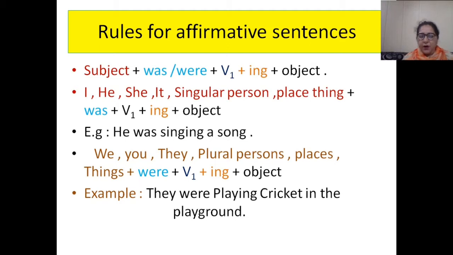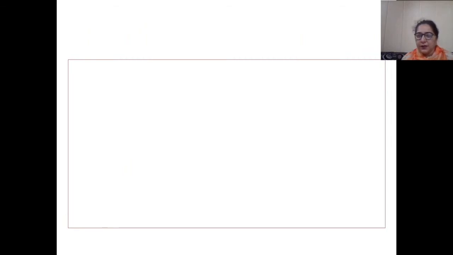Beta, just see were. That word were I am using as a helping verb, subordinate to the action word playing, and I am using were with the subject because the subject is plural, they, so I am using were here. So you have to go through it very carefully.